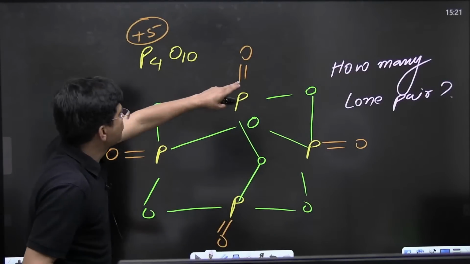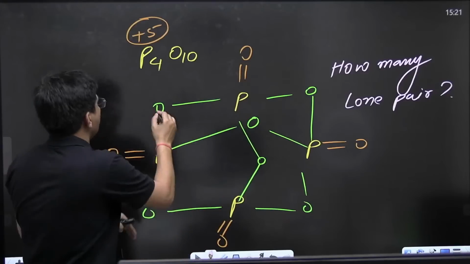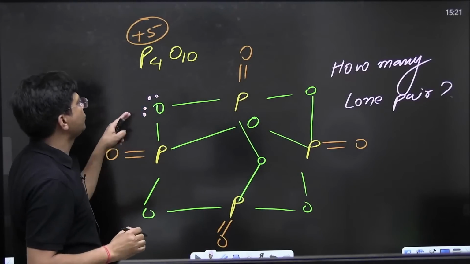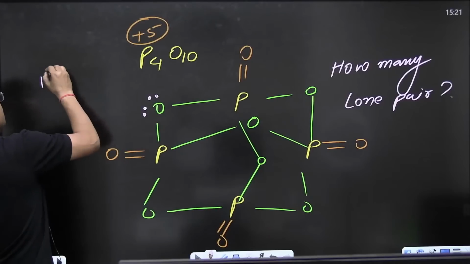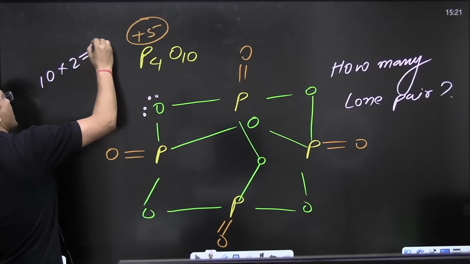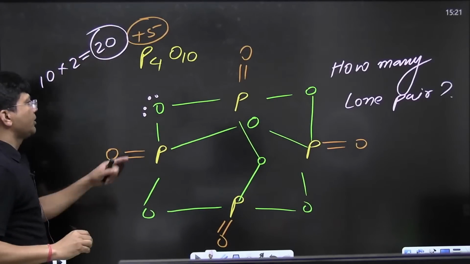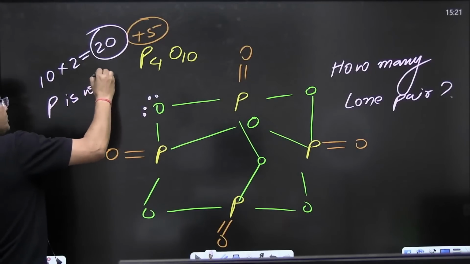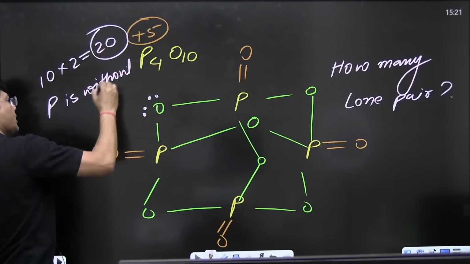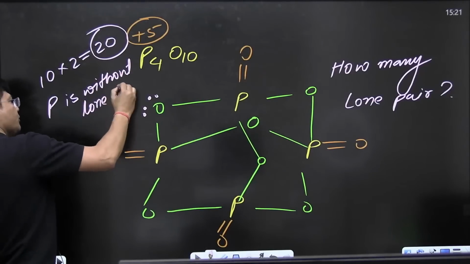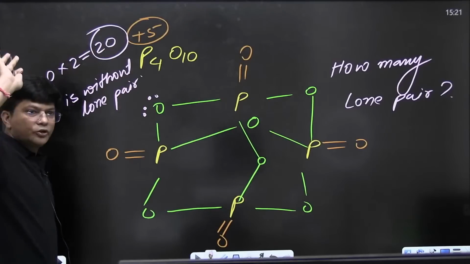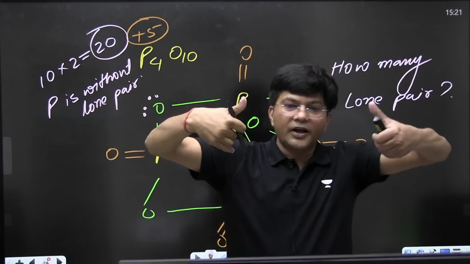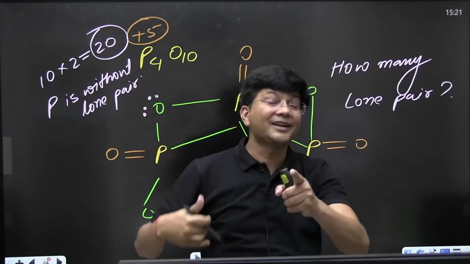So now phosphorus is not having any lone pair, only oxygen is having lone pairs. Each oxygen is having 2 lone pairs. So 10 into 2 comes out to 20 lone pairs, because phosphorus is without lone pair. I hope this point is very clear to all of you. 20 lone pairs. Clear? If you got the correct answer, hit the like button.